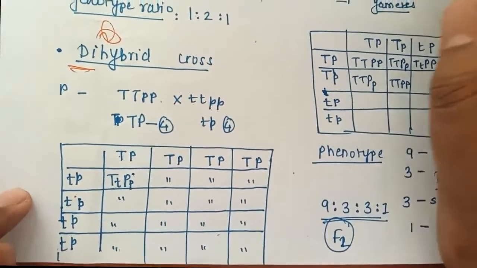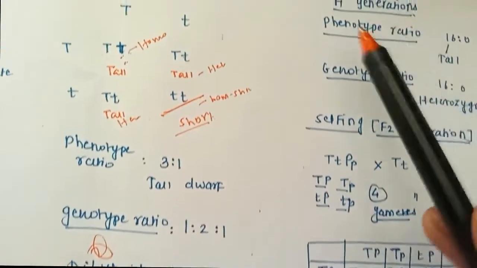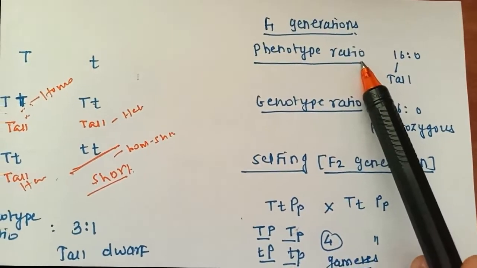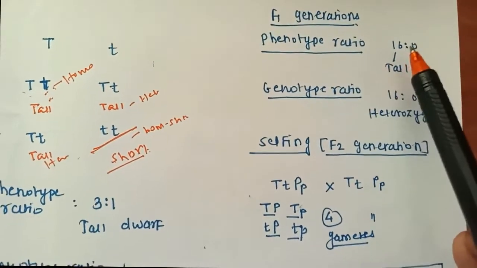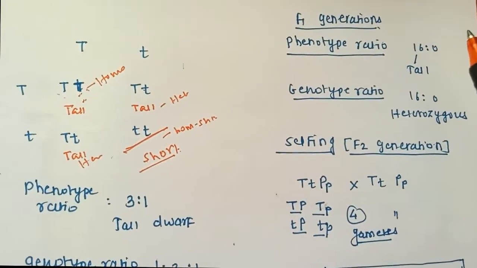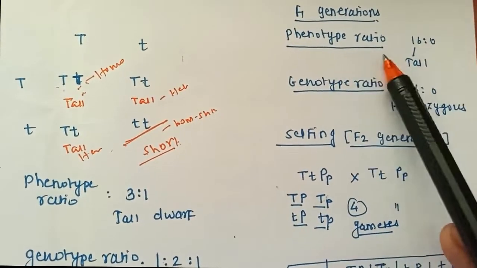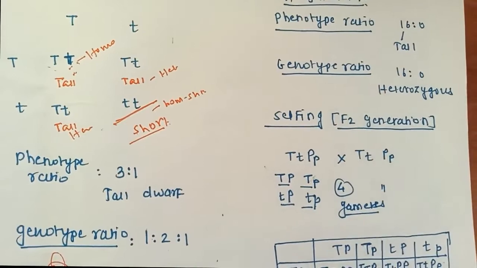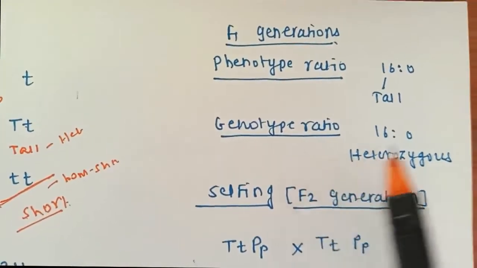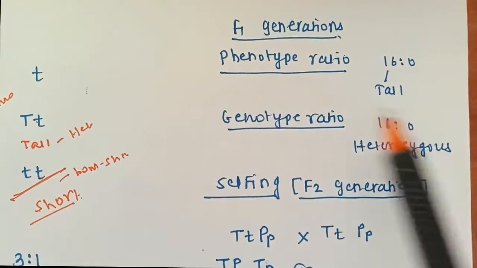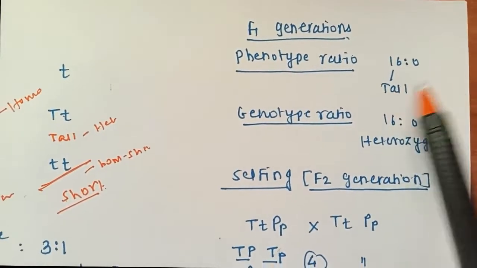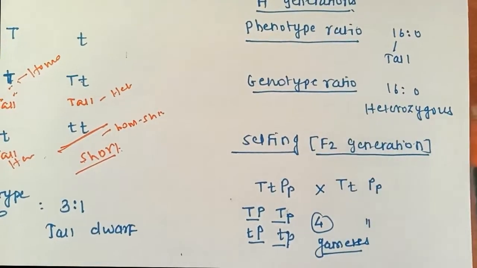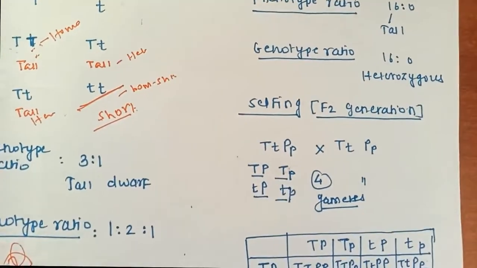So I can say from the Punnett square, in the F1 generation, because the elements are total 16 here, the phenotypic ratio: all are heterozygous tall, so the phenotypic ratio is 16:0, and the genotype ratio, all are heterozygous, so it is again 16:0. So for the phenotypic ratio, all are tall and purple, all 16 plants, so 16:0. Genotype ratio, all are heterozygous, so it will be 16:0.